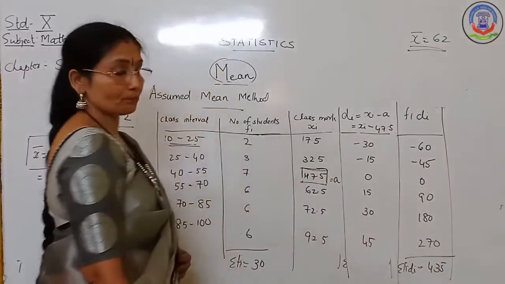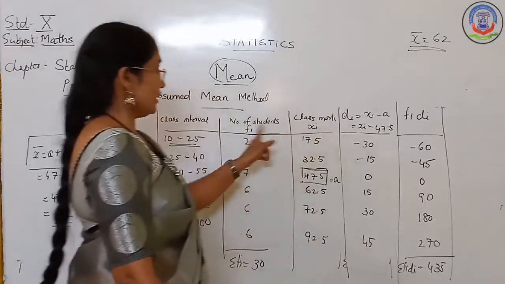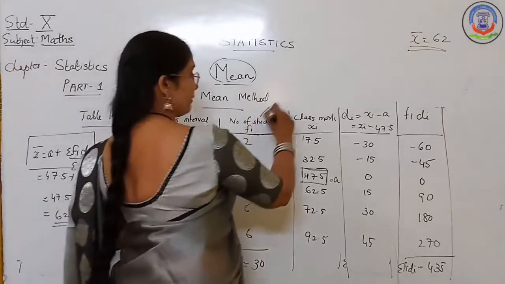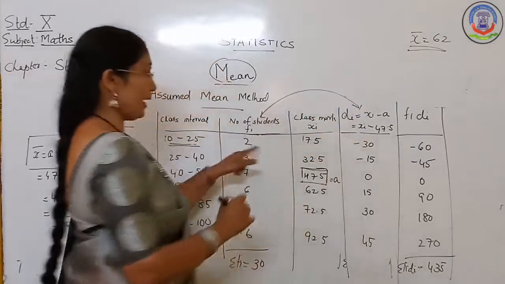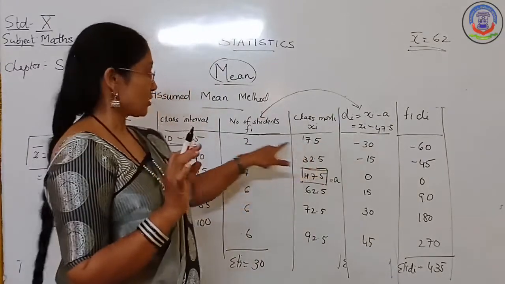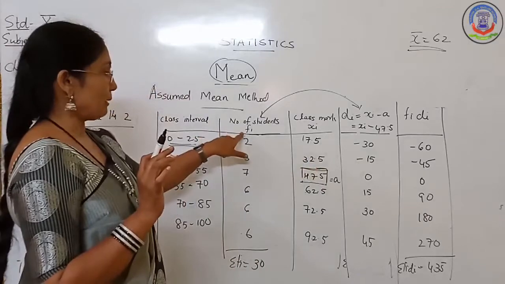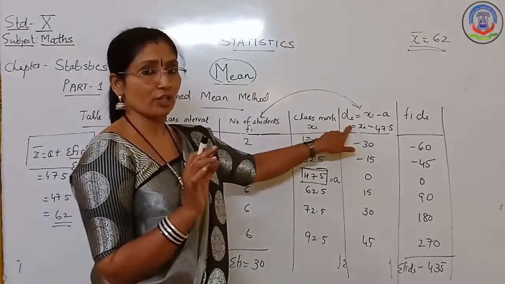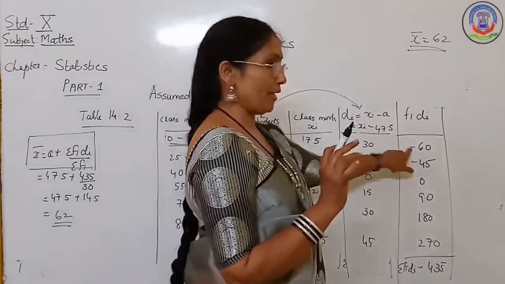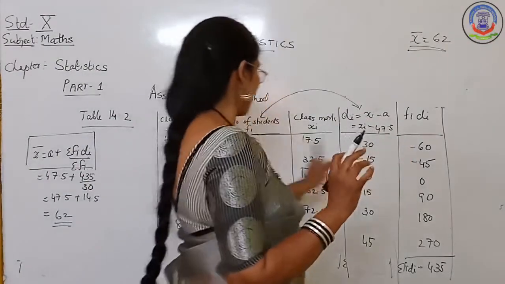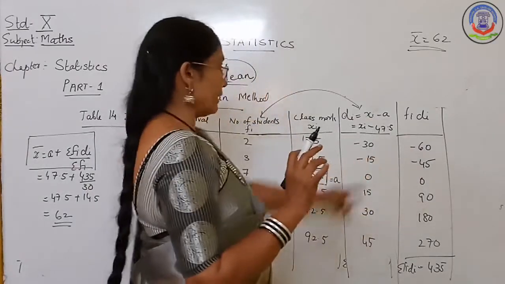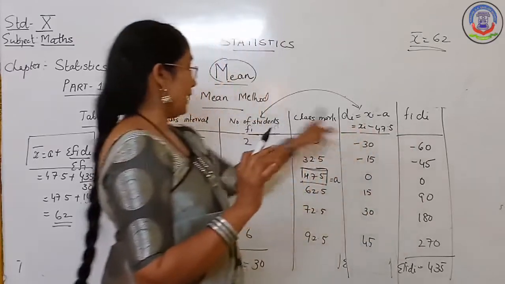Next step, you should be careful, because you should multiply fi and di. Don't multiply with the class mark xi. Normally you make this type of mistake in the exams. So you multiply fi and the deviation di: 2 into minus 30 is minus 60, 3 into minus 15 is minus 45, 7 into 0 is 0, 6 into 15 is 90, and like that I multiply each di with its fi.